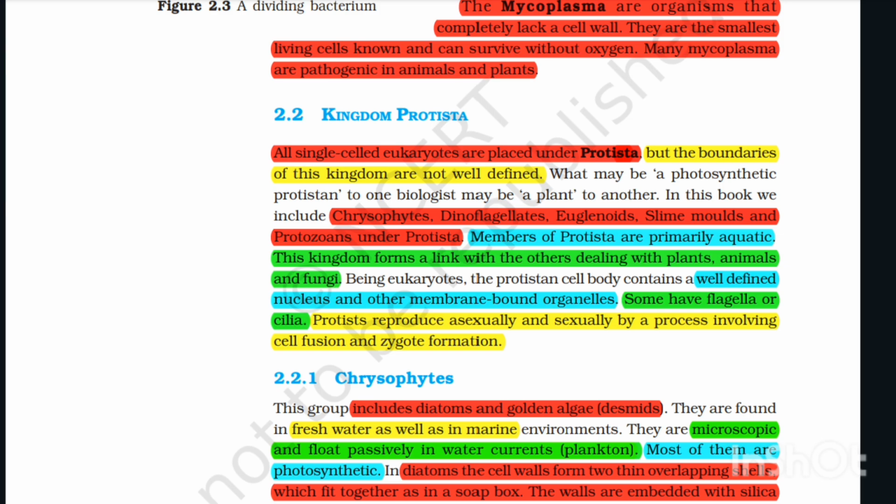Members of Protista are primarily aquatic. This kingdom forms a link with the other kingdoms dealing with plants, animals, and fungi. Being eukaryotes, the protistan cell body contains a well-defined nucleus and other membrane-bound organelles. Some have flagella or cilia. Protista reproduce asexually and sexually by a process involving cell fusion and zygote formation.